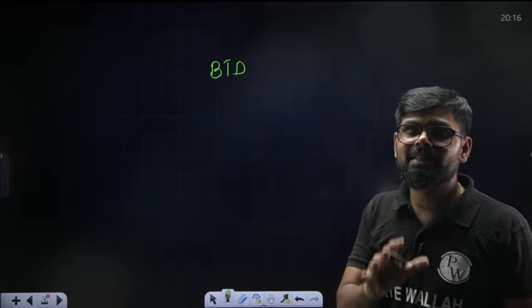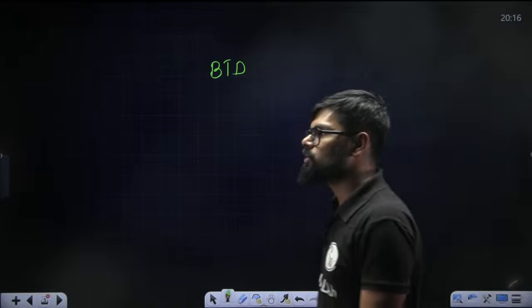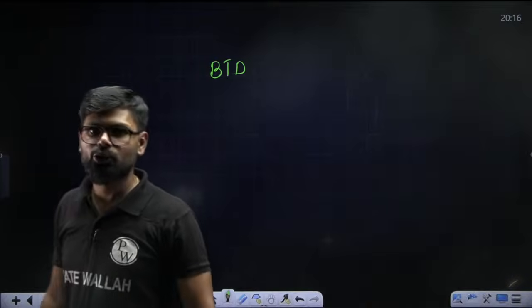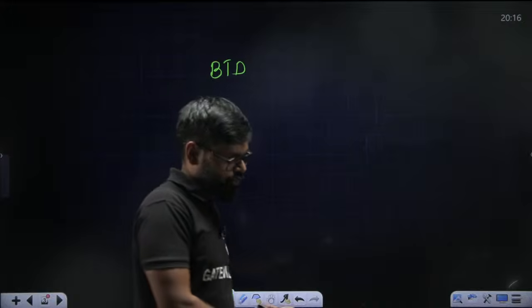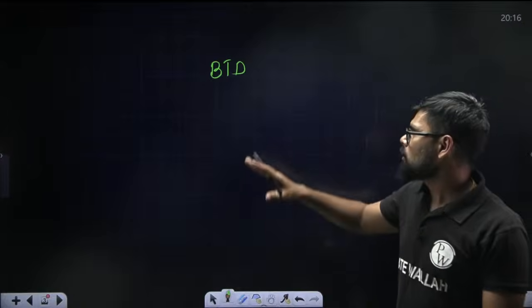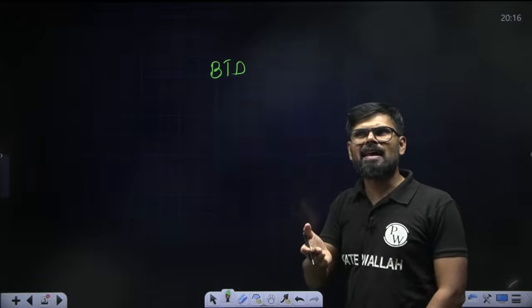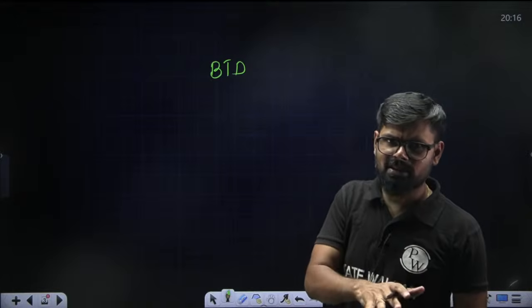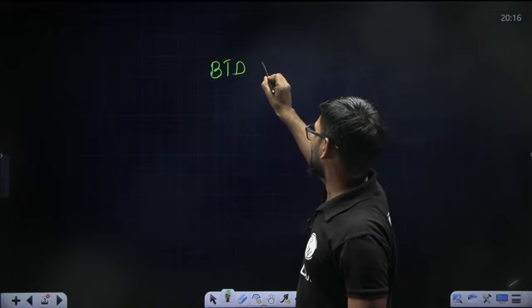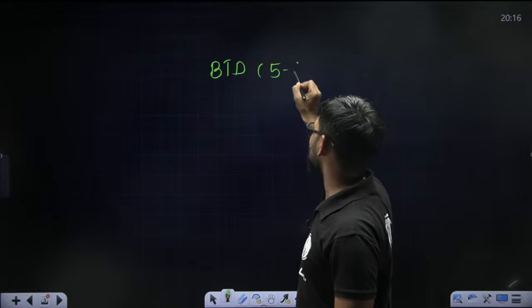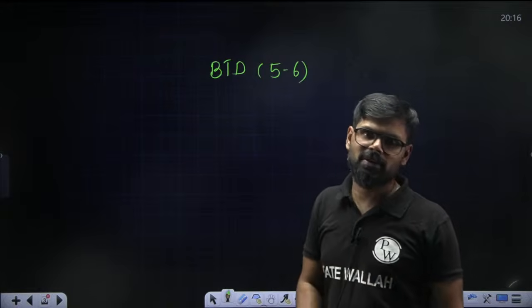Now please listen to the strategy that I'm going to use for these YouTube classes. Let's talk about the basic thermodynamics part. Last year, 6 marks were asked. Every year, on average, 5 to 6 marks are asked from basic thermodynamics.